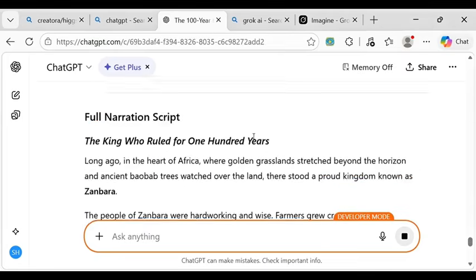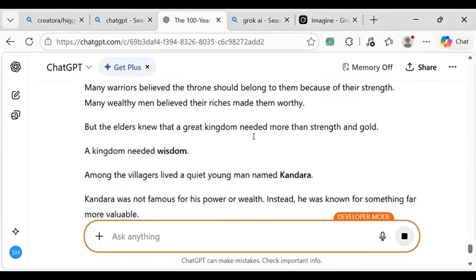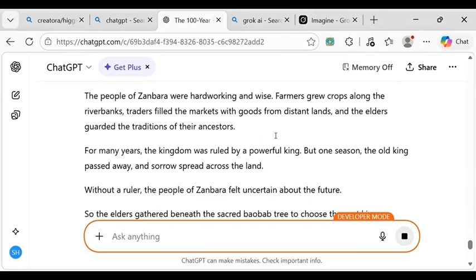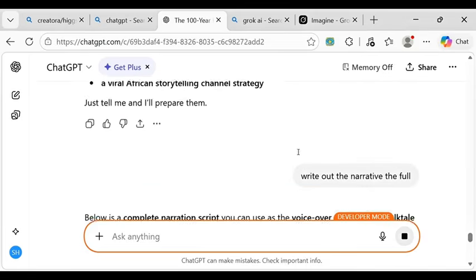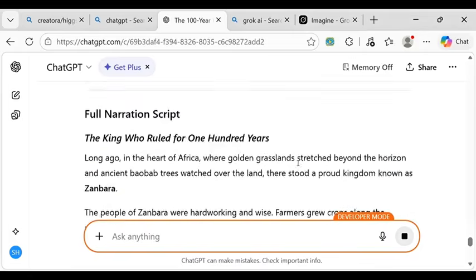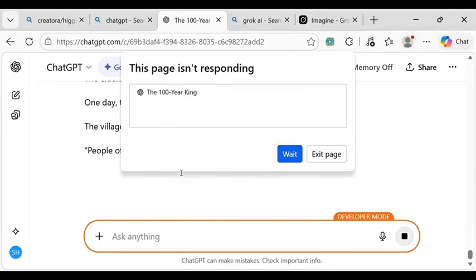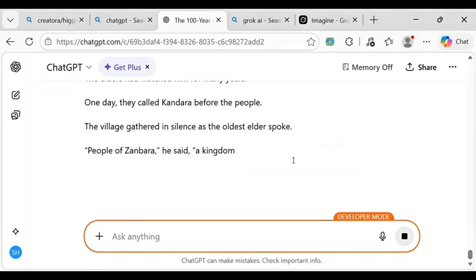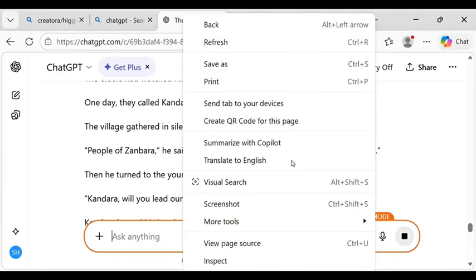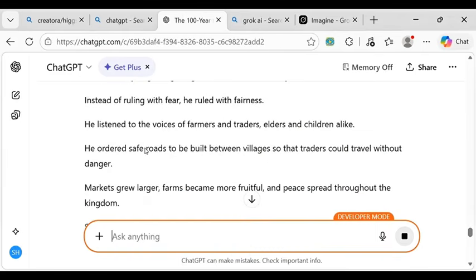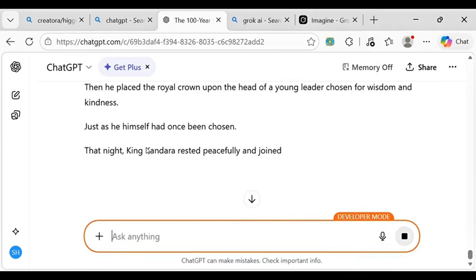I forgot to put something, let me edit this. Let me add something here. Sorry, the network is very poor. I could have added something like make it 6 seconds each scene to match the video. I could have added it there so that it's going to give it space, so that it will not talk very fast. But you can also set that after it generates the voiceover.